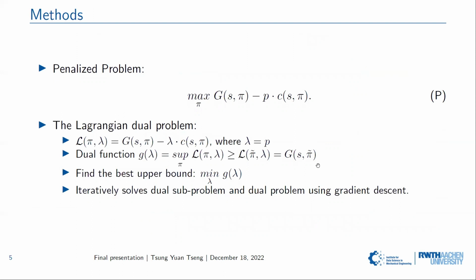Because constrained optimization is hard to solve in general, we instead try to solve the penalized problem. We add the constraint on top of the objective function. We try to iteratively solve the primal and dual problems using gradient descent, because it's a Lagrangian dual problem.